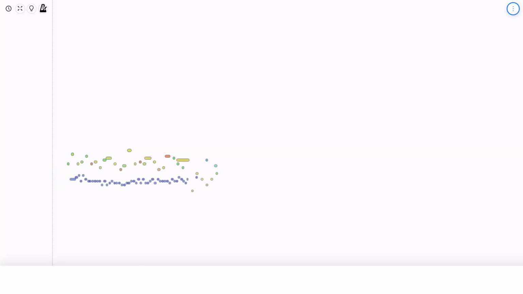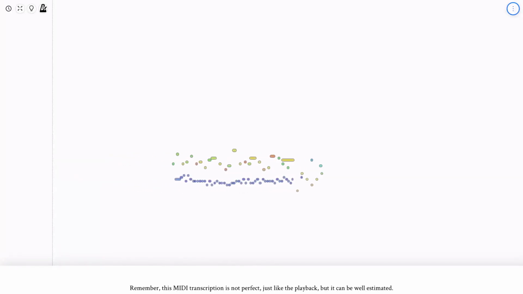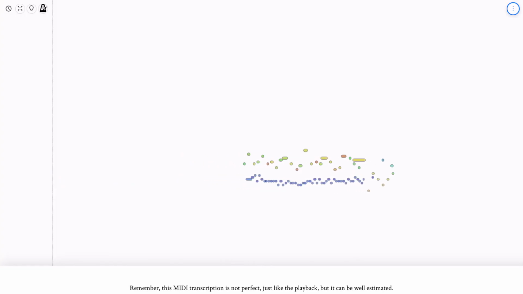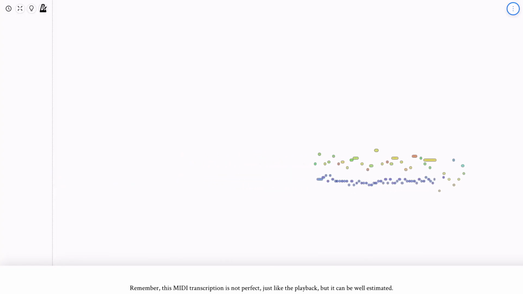A passage from Bach's Italian Concerto, interpreted by Glenn Gould. We transcribed this passage to MIDI while preserving the original dynamics to analyze it here. Do you see how the trill forms a curve in the lower register, the blue bars? Remember, this MIDI transcription is not perfect, just like the playback, but it can be well estimated.